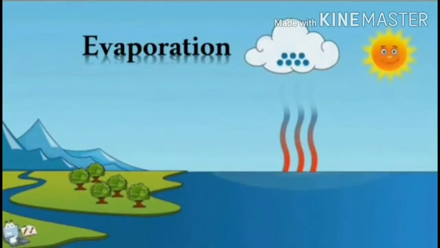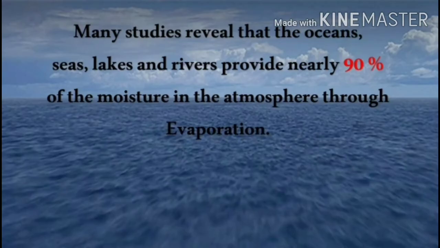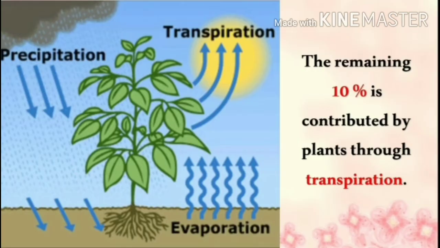Now, evaporation. Evaporation refers to the process in which the liquid form of water changes into gaseous form. The atmosphere gets nearly 90% of moisture from the oceans, seas, lakes and rivers through evaporation and 10% of the moisture from plants through transpiration. So this is called evapotranspiration.